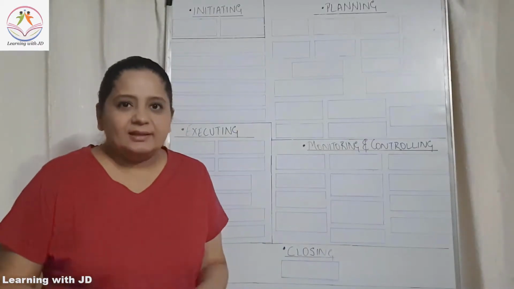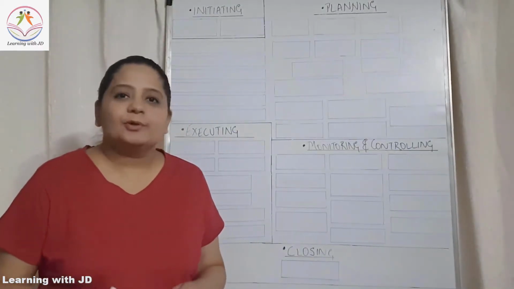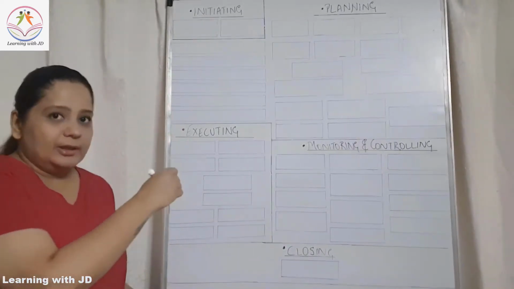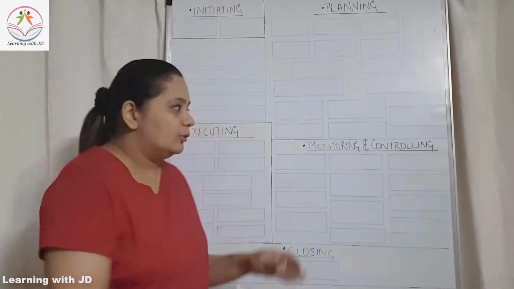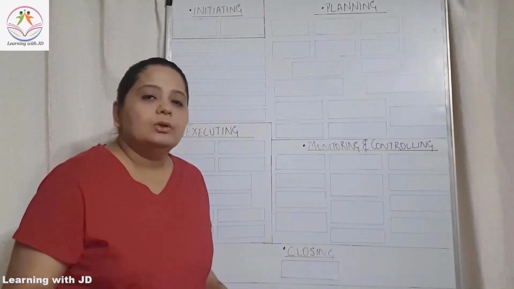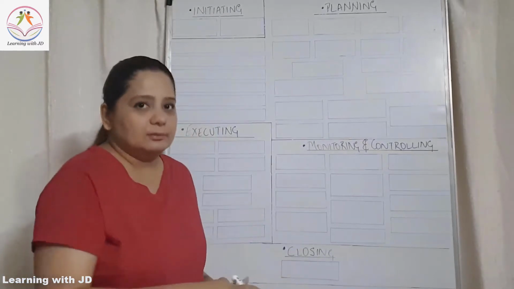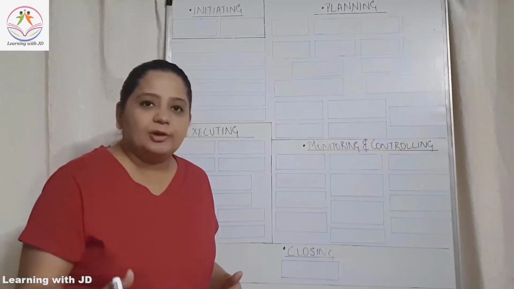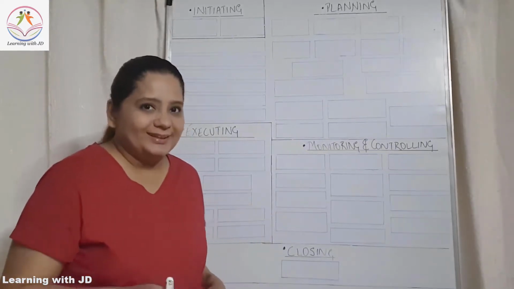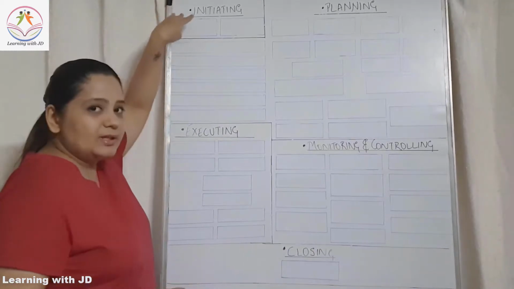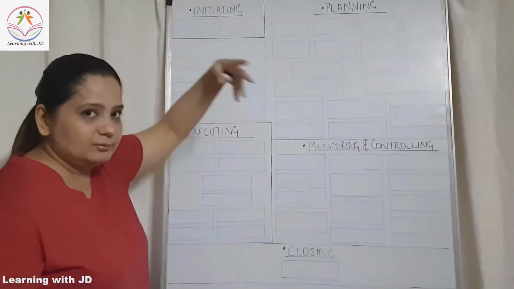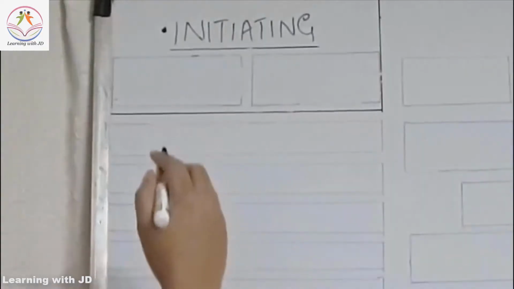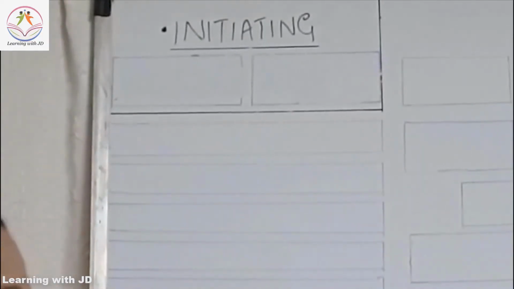Alright, so the first thing that the project manager has to ensure is that the project charter is ready. So let's start, and now let's start jotting down. I also request you to start preparing the chart along with me while you are reviewing this video, because it's going to be easy for you to understand it at a later end also. Alright, so as you can see, I have created these boxes here for an easy reference. So the first process in initiating is develop project charter.